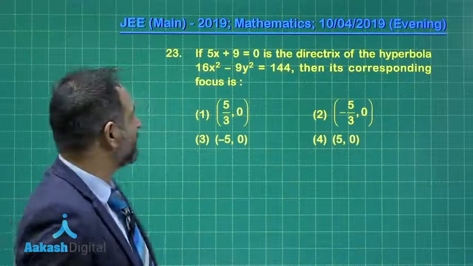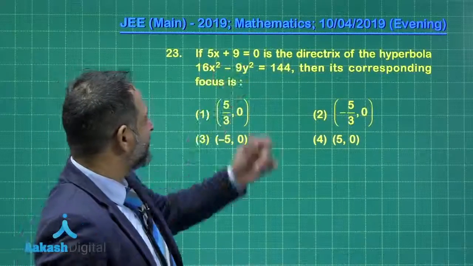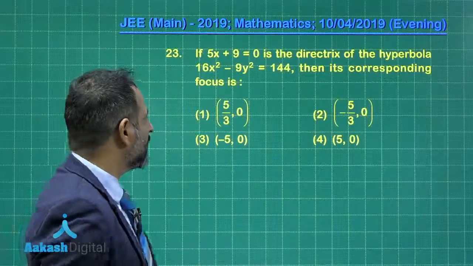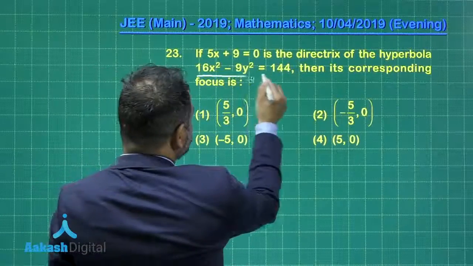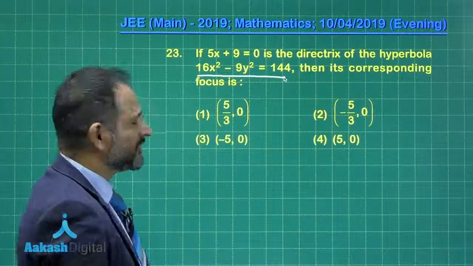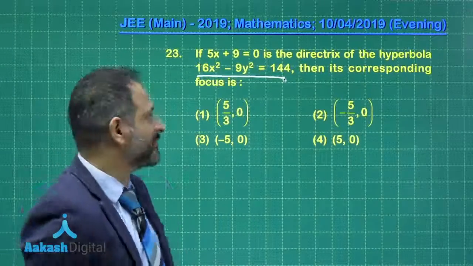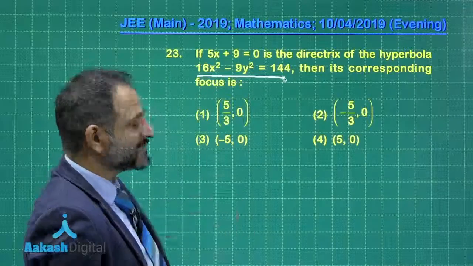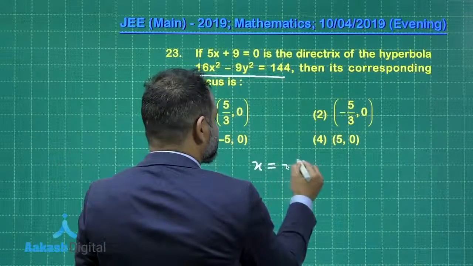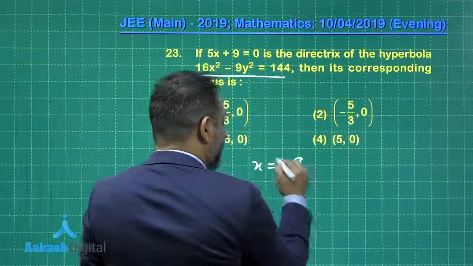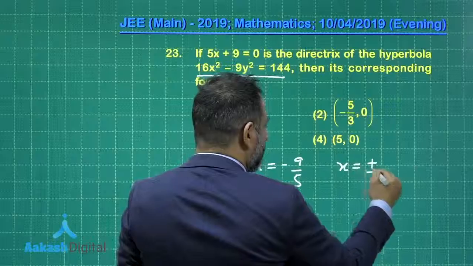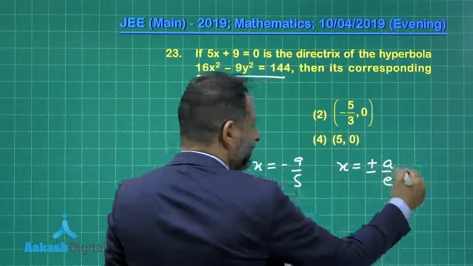In the next problem, it is given that if 5x plus 9 equal to 0 is the directrix of the hyperbola and the hyperbola is this, then its corresponding focus is. Now again a very simple one. The directrix is given and that is equal to minus 9 by 5. And we know the directrices of the standard hyperbola are plus minus a by e.